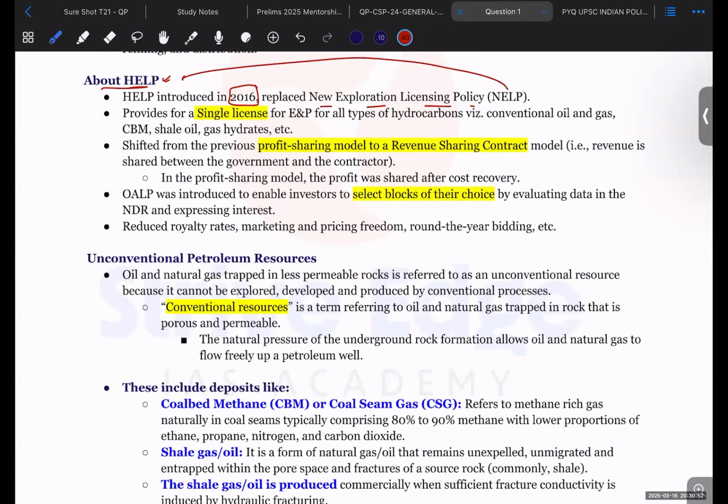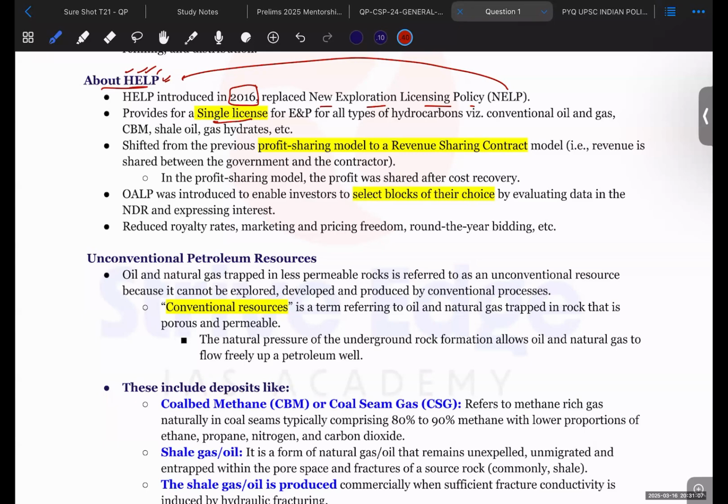HELP is Hydrocarbon Exploration and Licensing Policy. It provides for a single license. The most important benefit of HELP is that it provides a single license to a single player.